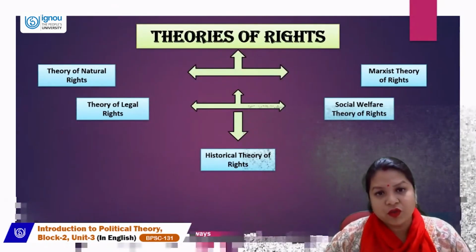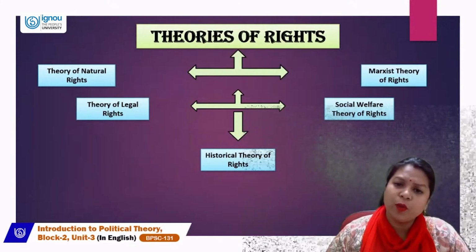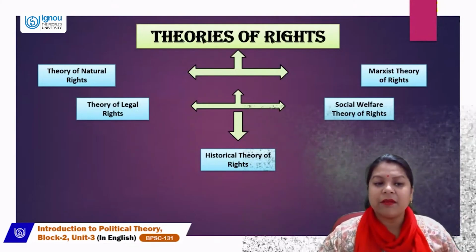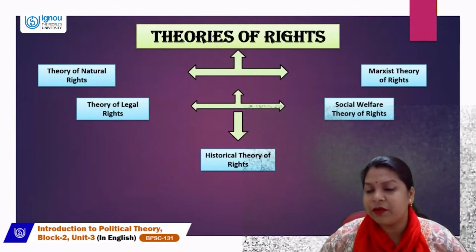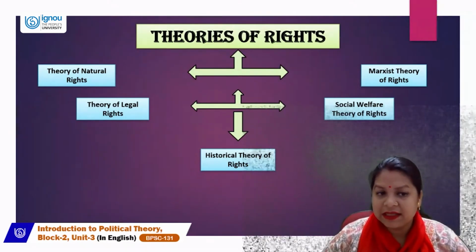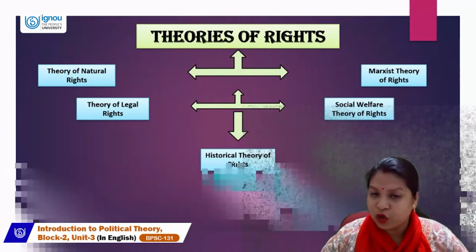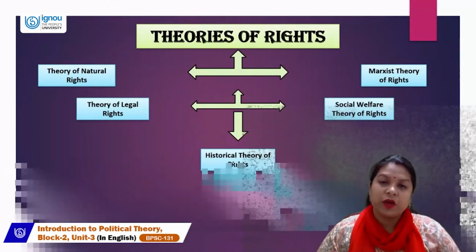Now let's move on to theories of rights. What are the theories of rights? There are many. Here you can see there are five theories of rights which we are going to cover today, starting with the theory of natural rights and the theory of legal rights. There is also the Marxist theory of rights, the social theory of rights, and the historical theory of rights.